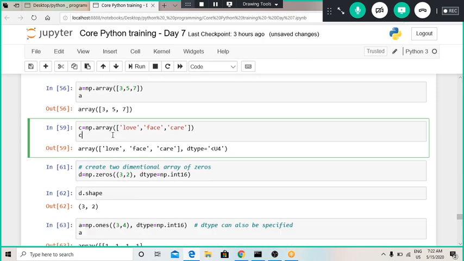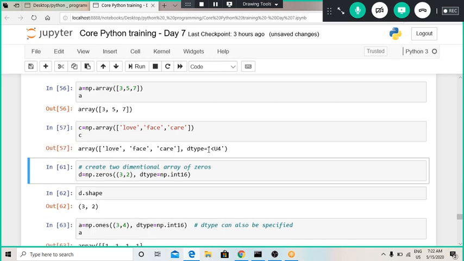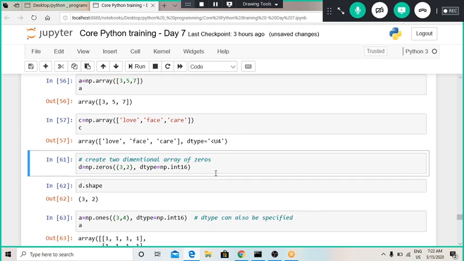The same way we can change a list of strings into an array, and here the data type of that array will be of U4 type. This means it is a string data type.